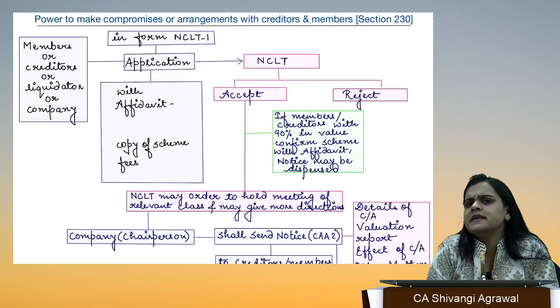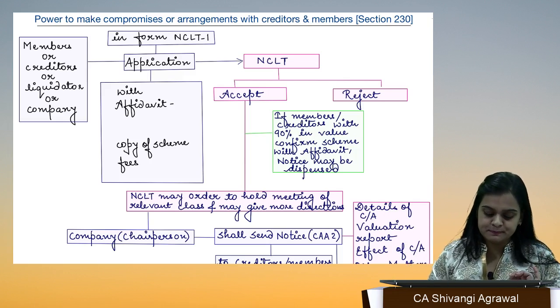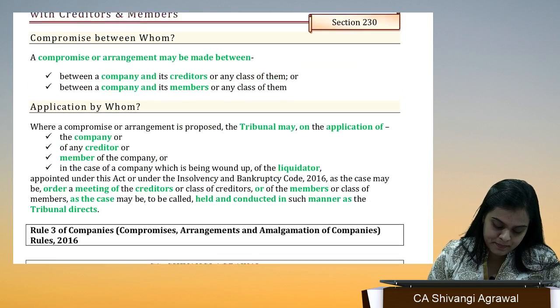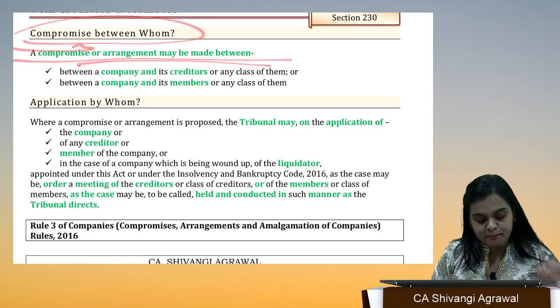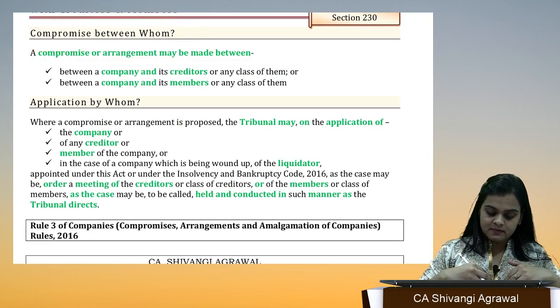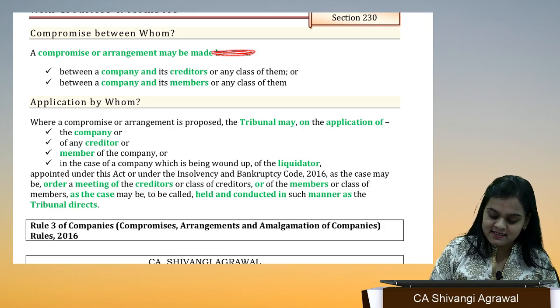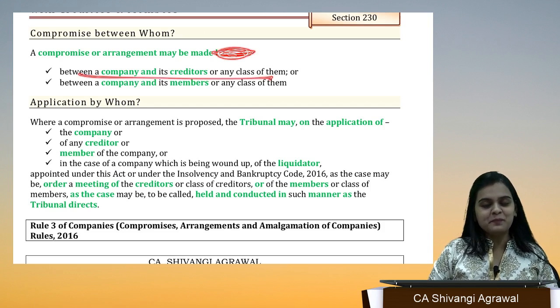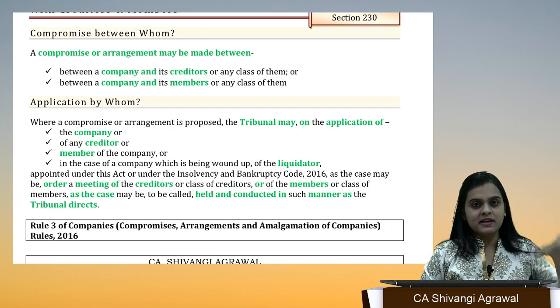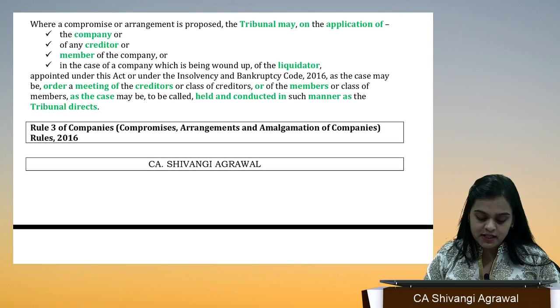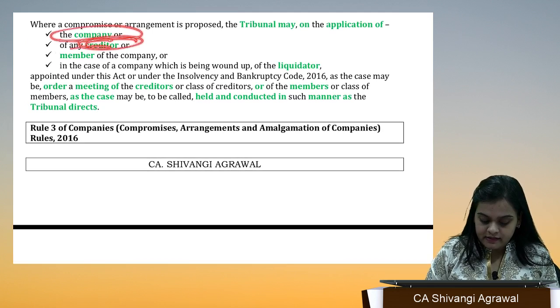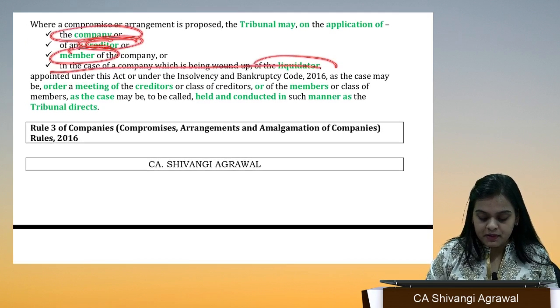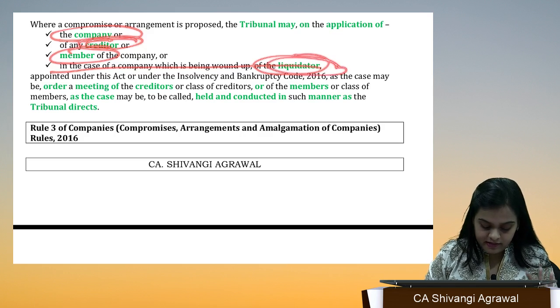The complications are basically additional points, fine? So compromise between whom? A compromise or arrangement may be made between a company and its creditors, between a company and its members. Application can be sent by whom? By the company, creditor, member, or in case the company is being wound up, by the liquidator.